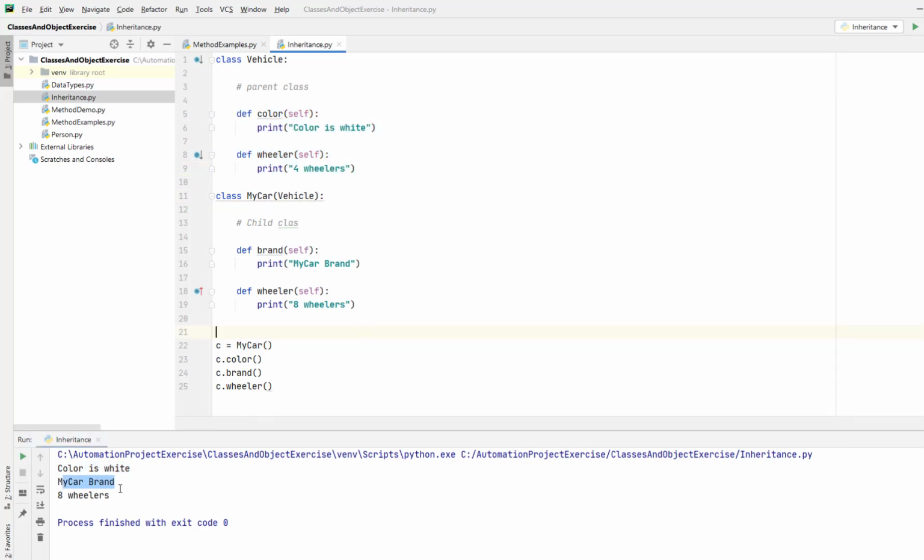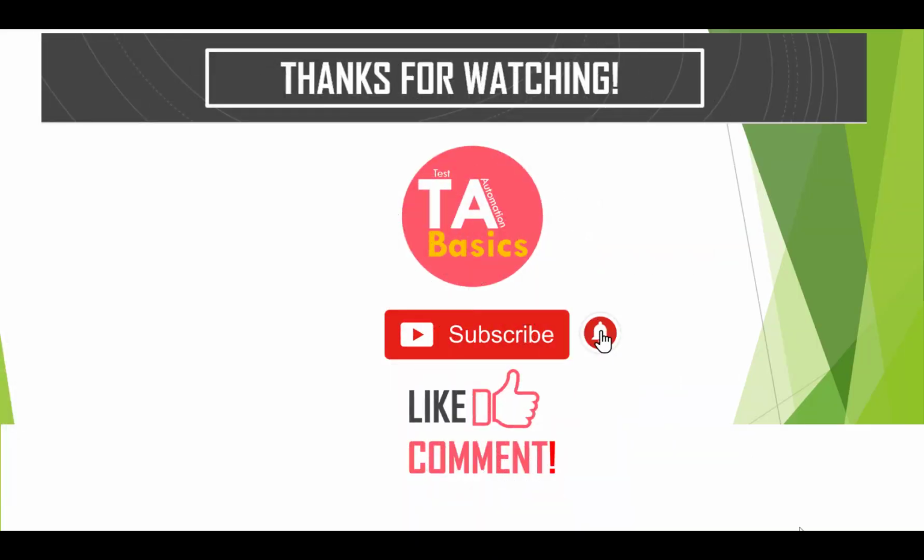The brand name is printed here, my car brand. And now if you look at it, the wheeler is 8 wheelers. And if I don't have this method as part of this class, then it's going to print the 4 wheelers, which is the default method. So this is how method overriding works in Python. That's it guys for this video. In this video we have seen method overloading, constructor overloading, method overriding.